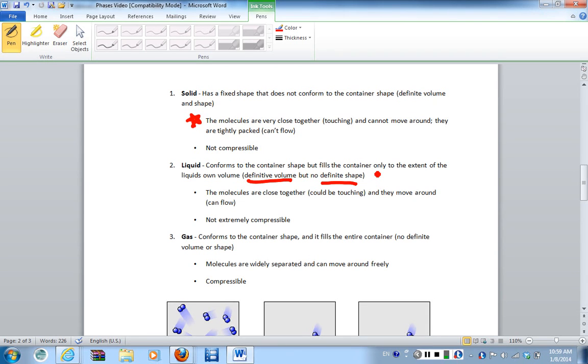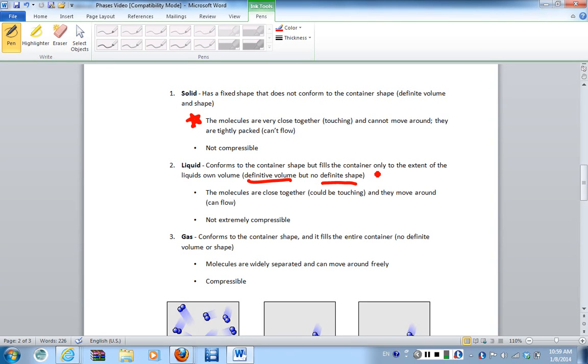They move around. So there is more empty space within a liquid than there is with a solid. And the molecules, they're close, but not as close as a solid. So there's more movement. Now, in terms of compressibility, because there's more empty space, you can compress a liquid slightly.